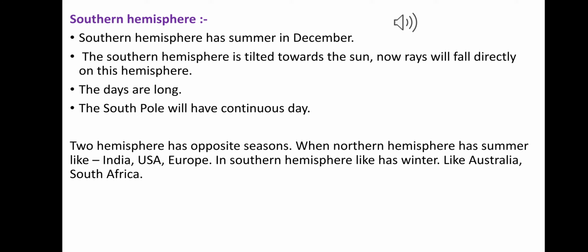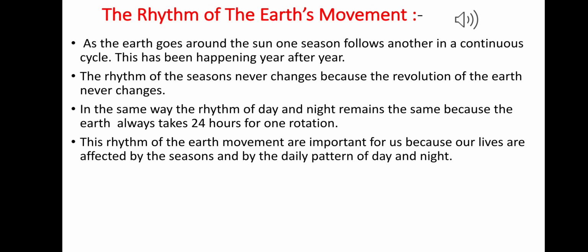Okay, and the south pole will have continuous day. The two hemispheres have opposite seasons. When the northern hemisphere has summer, the southern hemisphere has winter. Like when the northern hemisphere, like India, USA and Europe, has summer season, at that time Australia, which is located in the southern hemisphere, has winter season.